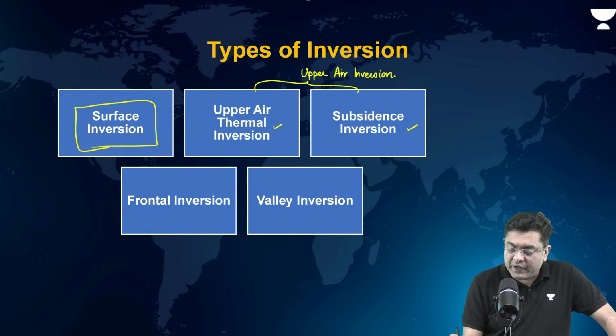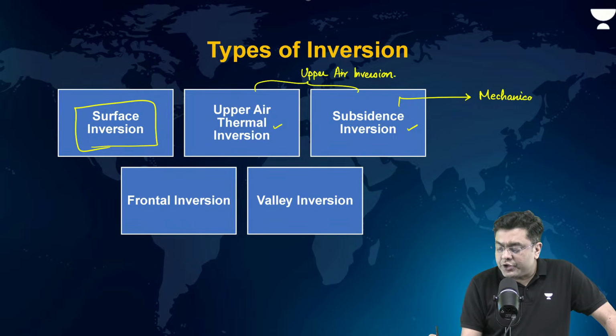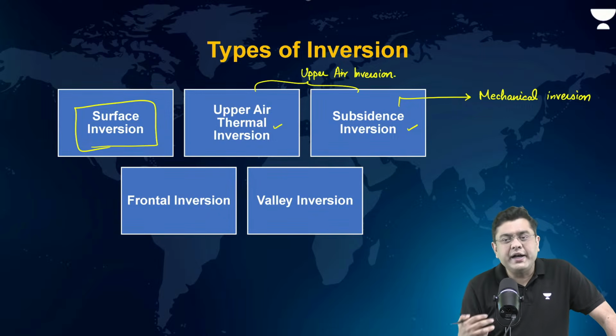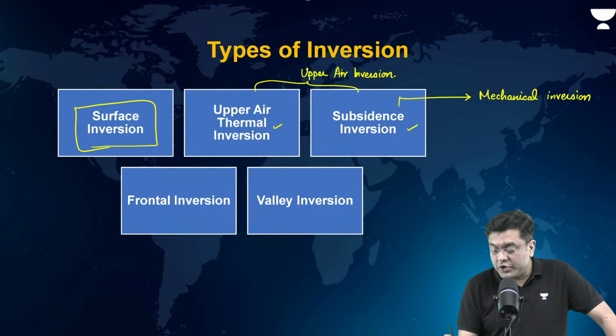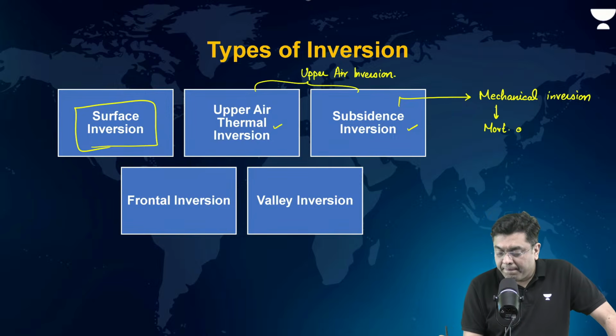This is also what is referred to as mechanical inversion. Why? Because it is caused by the movement of winds. That is why it is referred to as mechanical inversion. Movement of winds. Okay.